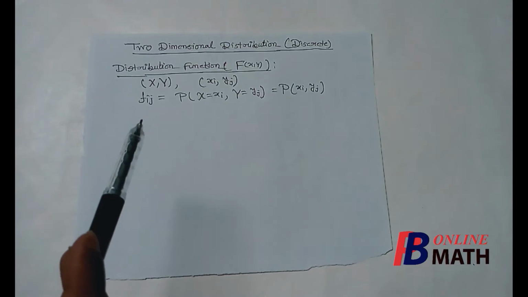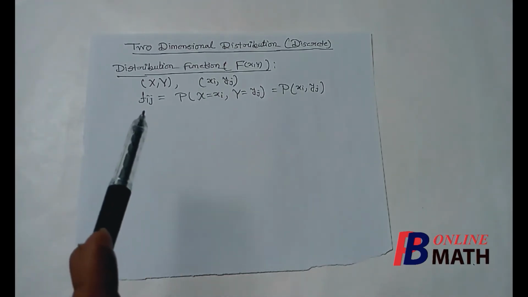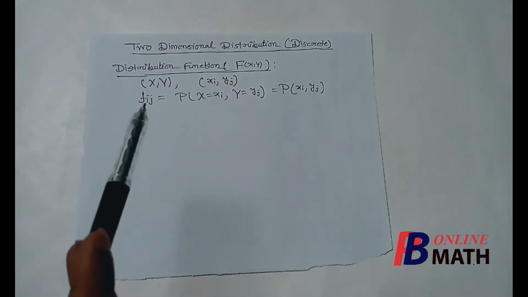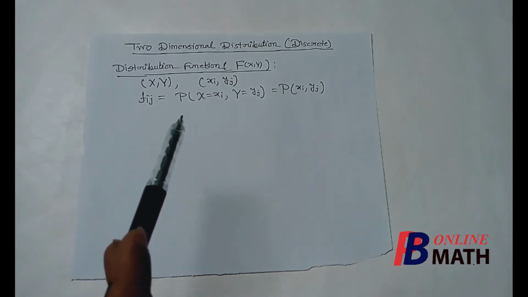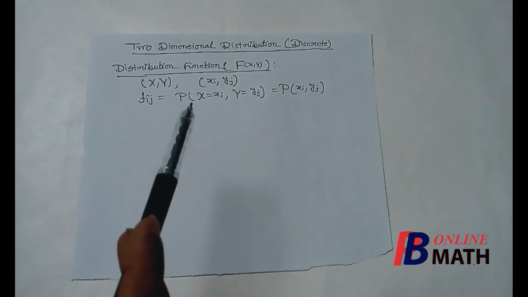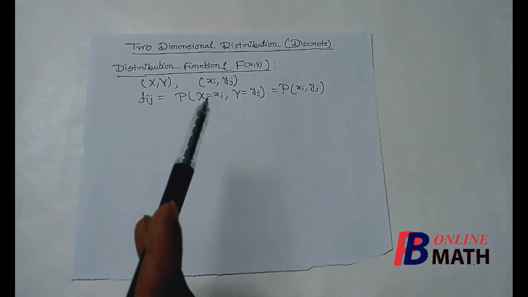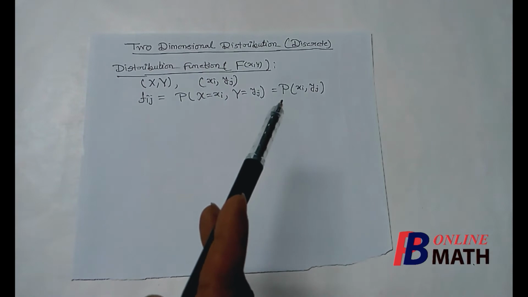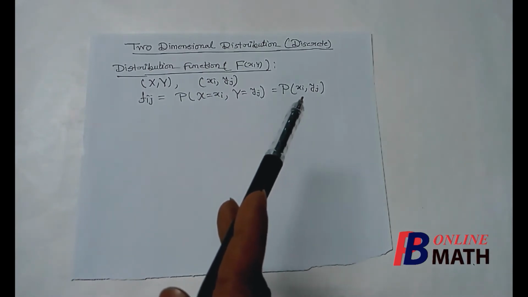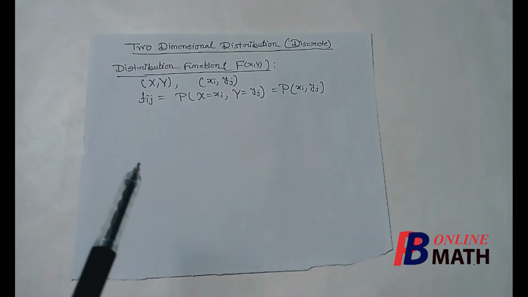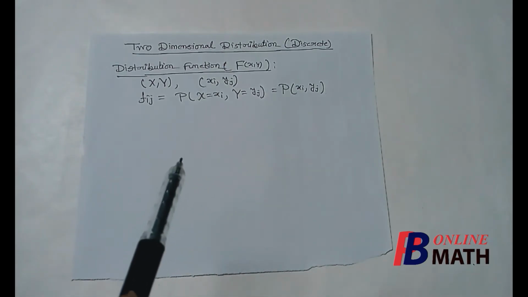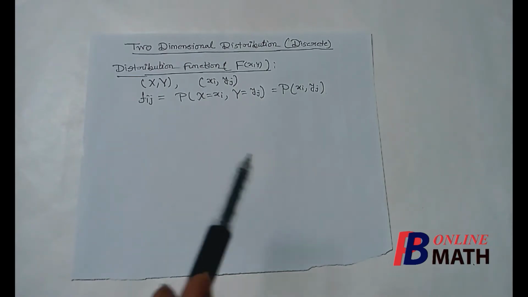If we want to calculate the probability mass at this point (xi, yj), then the probability mass function, or the probability mass at this point, is denoted by f_ij, and by definition this is the probability of the event X = xi, Y = yj, or in short we write the probability of the event denoted by (xi, yj). So from here we find the spectrums and the corresponding masses, so we can easily find the probability mass function.